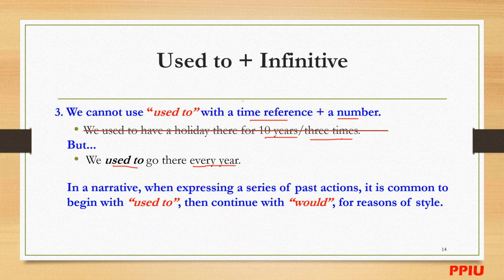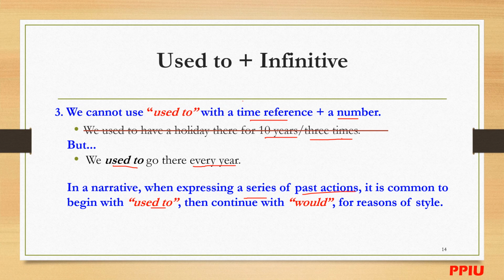In a narrative, when expressing a series of past actions, it is common to begin with "used to", then continue with "would" for reason or style. Remember this one?